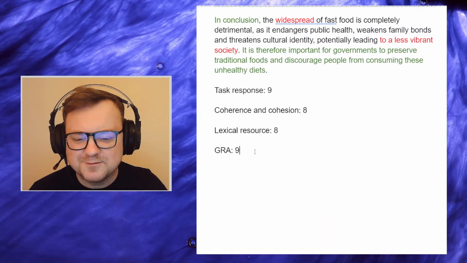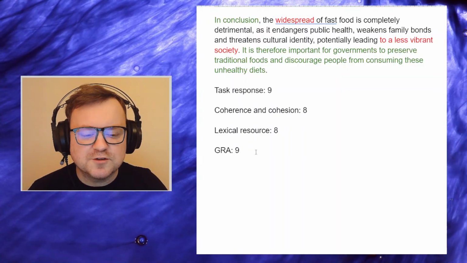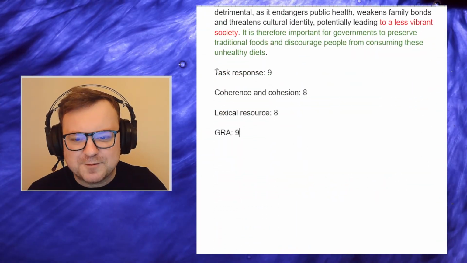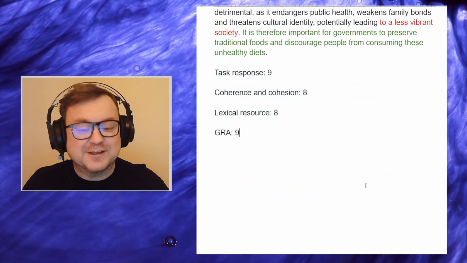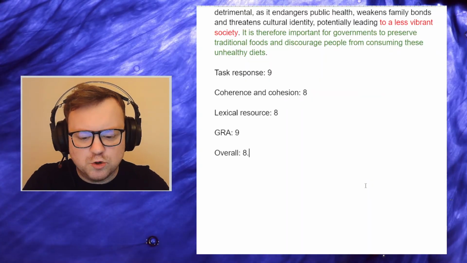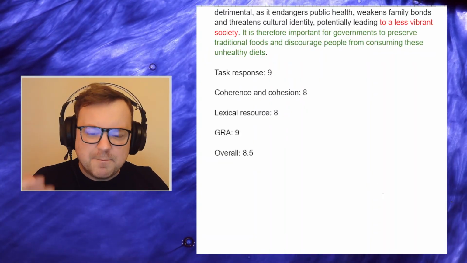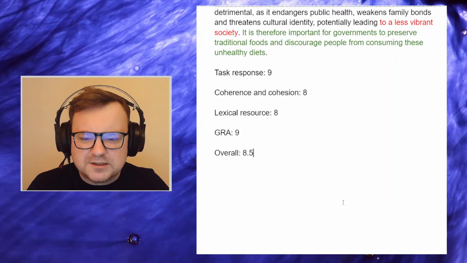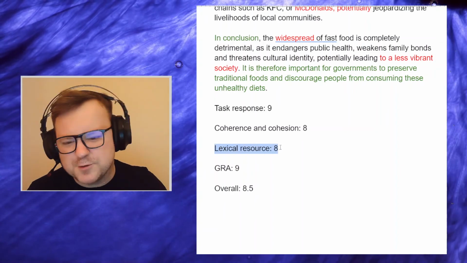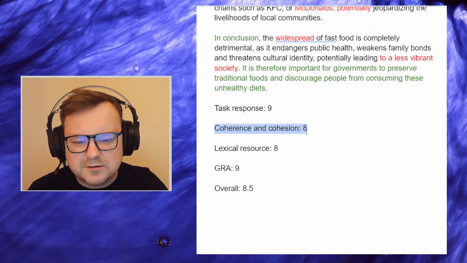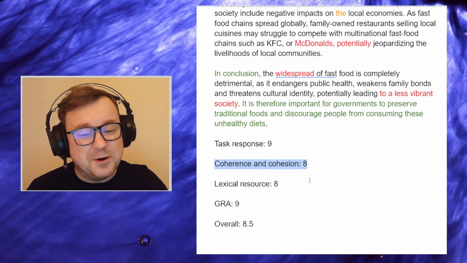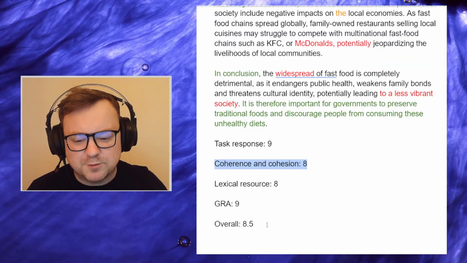This has been not very clear in terms of my feedback. My feedback on the essay, I think, is absolutely fine, but my feedback on the results that I give hasn't been perfect. So sorry about that. But overall, for me, the candidate gets a score of 8.5, and I think that is fair. Maybe not quite enough for the 9, just a couple of minor slips with lexical resource, and a couple of just very small issues with coherence and cohesion, but really nothing majorly problematic at all.